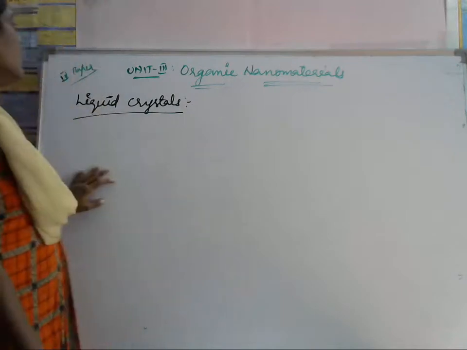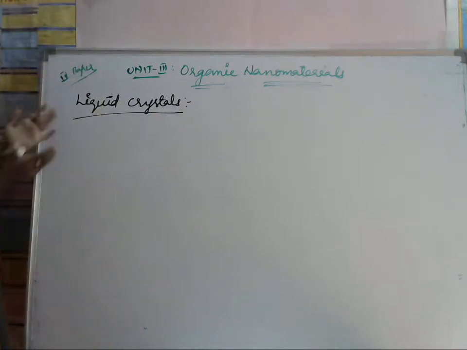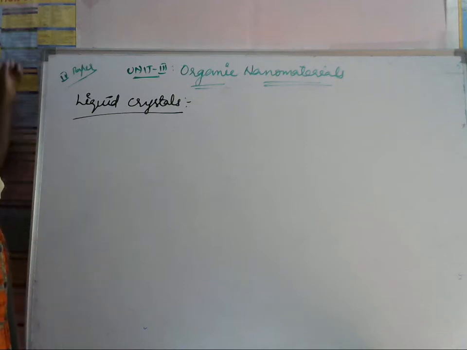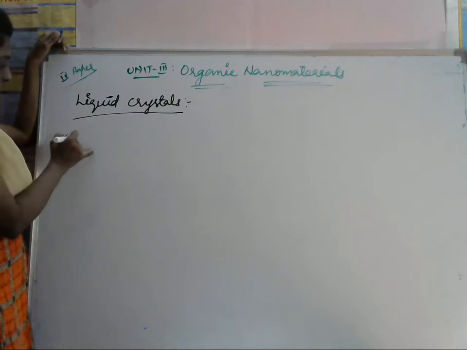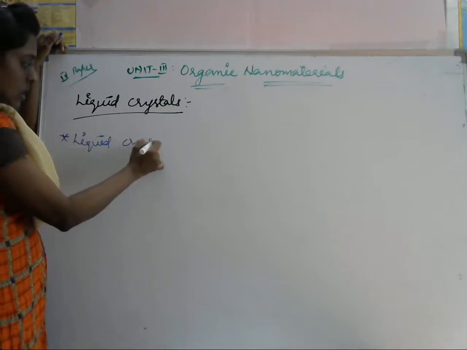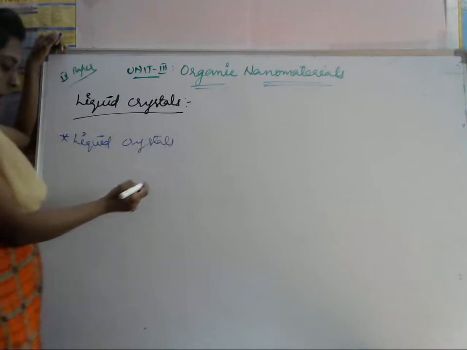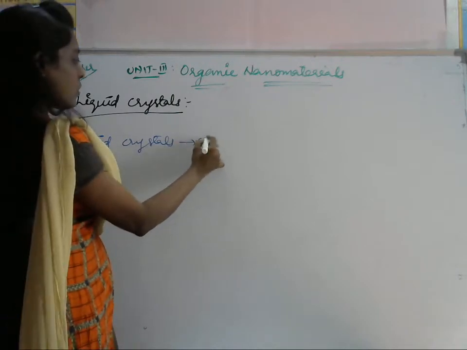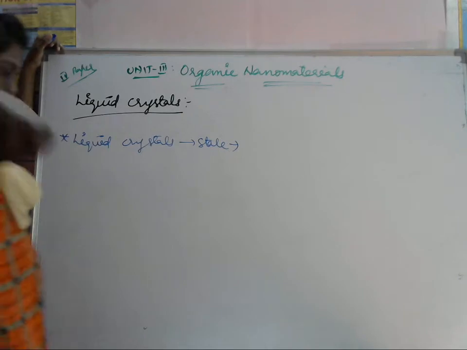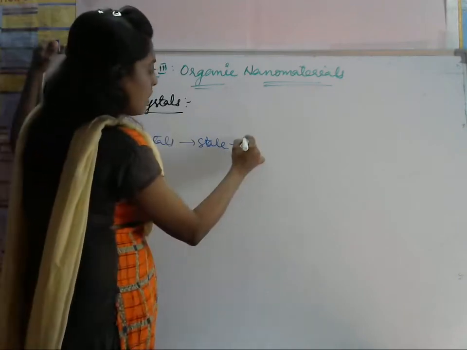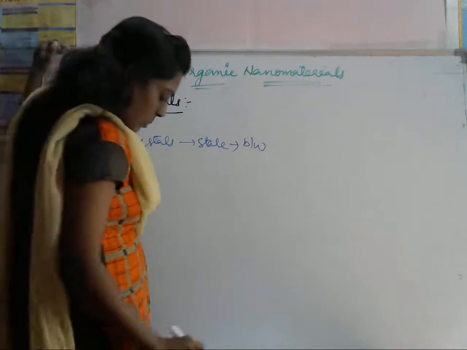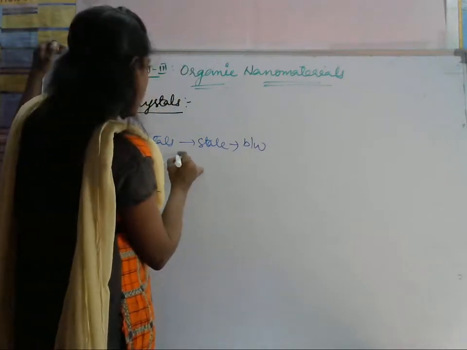But here, liquid crystals exist in liquid form. So what are liquid crystals? Liquid crystals are matter in a state which has properties between those of liquids and solids.